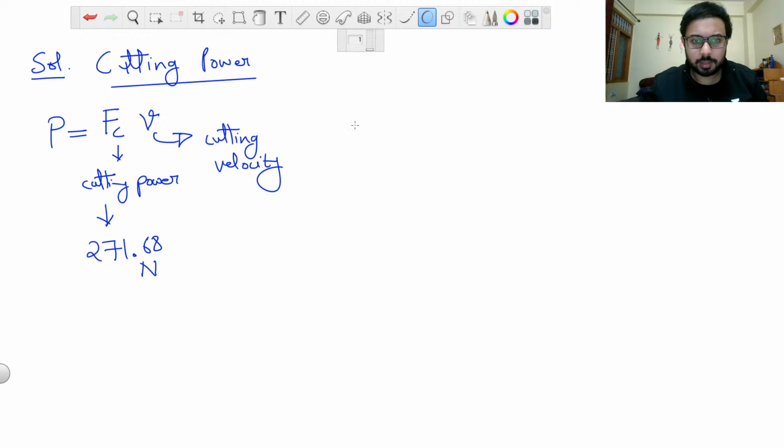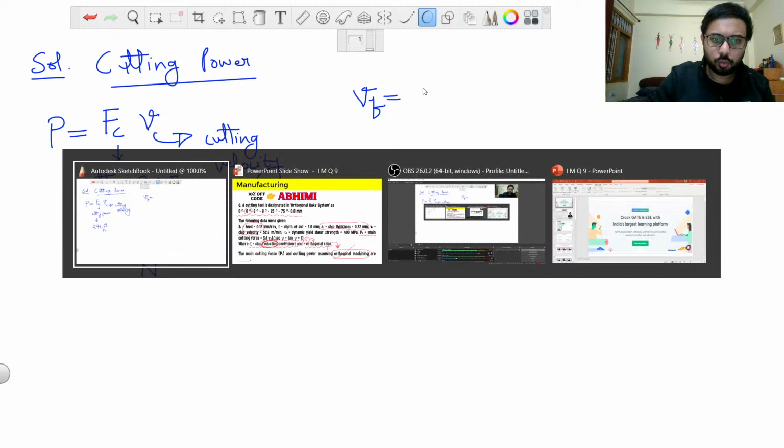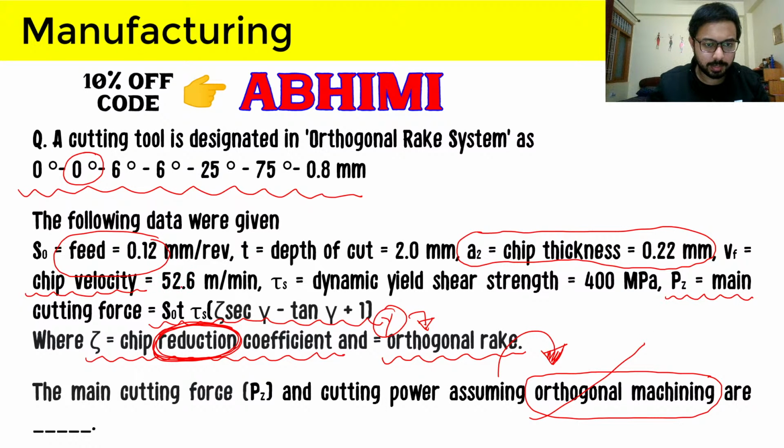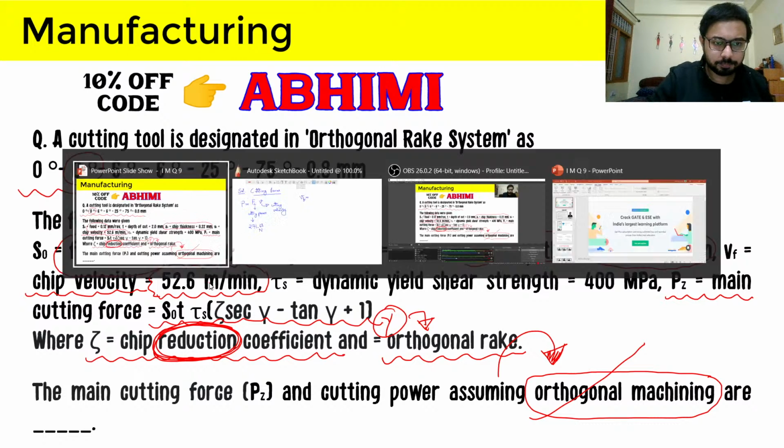And in the question we have been provided with chip velocity VF, which is given as 52.6 meter per minute. So this is the value of chip velocity that is given to us.